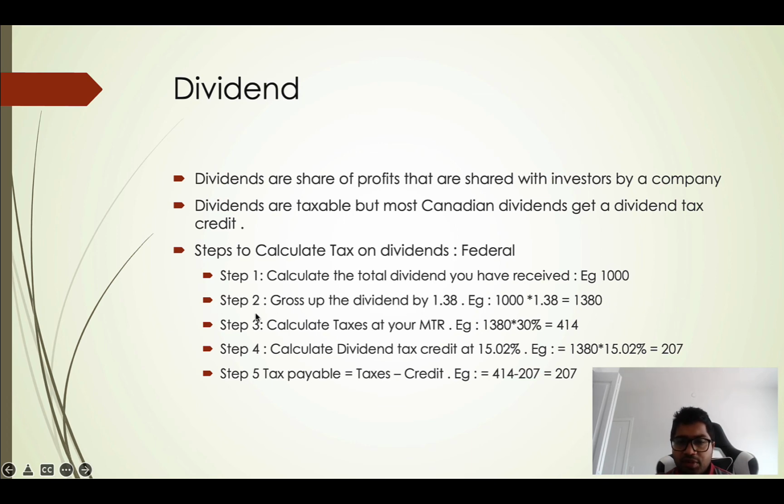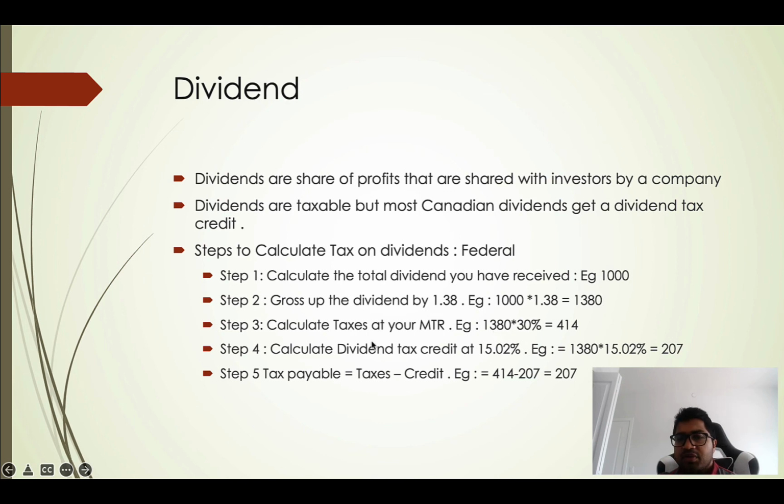Step 3: calculate taxes at your marginal tax rate. Let's say my tax rate is 30%. So $1,380 times 30% is $414, the tax based on my tax rate calculated on this grossed up amount.